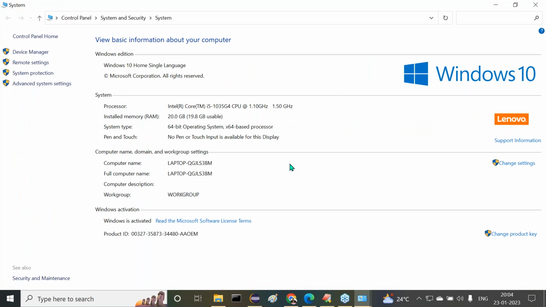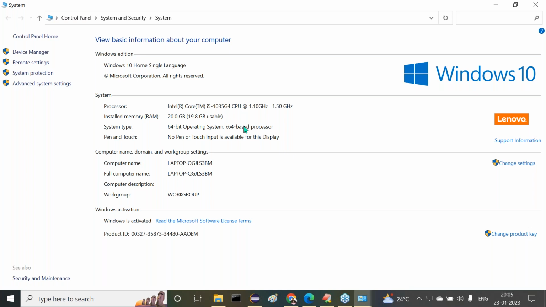Right, sir. Open This PC, then right-click and go for properties. There we get the processor and system type. It says 64-bit operating system, x64-based processor. Clear or not? So my processor is 64 and my operating system is also 64-bit. So I have to download every software in the 64-bit version. Please remember this: 32-bit and x86 both are the same. All 32-bit software will run under 64-bit, no problem.